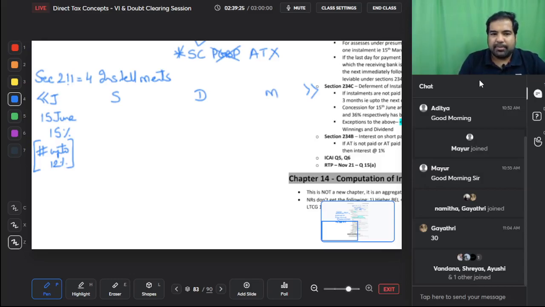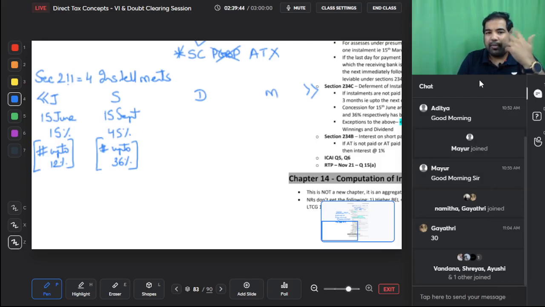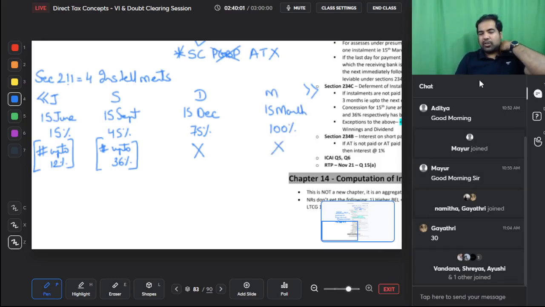Then for July, August, September, again by 15th September, you have to pay 45%, not 15 plus 45, you have to pay 15 plus 30, that is 45%. And here also there is a relaxation, that if you've paid up to 36%, then no problem. Next, guys, for October, November, December, you need to pay by 15th December, 75%. So 45 plus 30, again no relaxation here. And by 15th of March, that is almost by the year end, you should have paid 100% of the advance tax, no relaxation here. These are the 4 dates, just send demanded money.